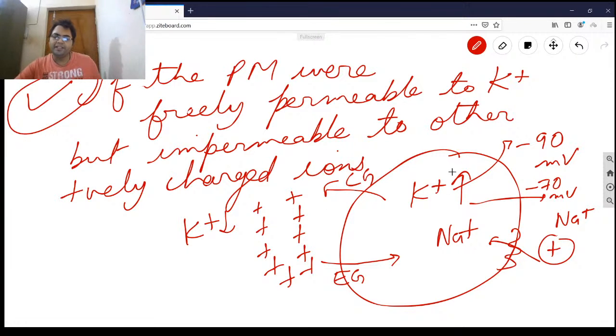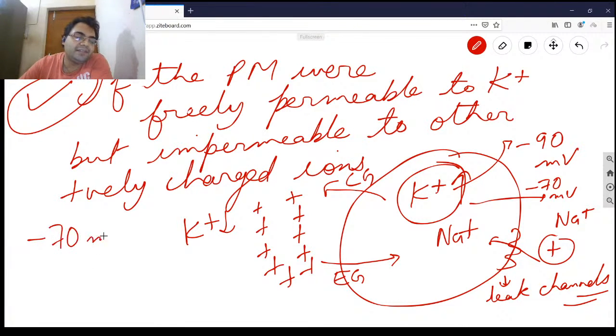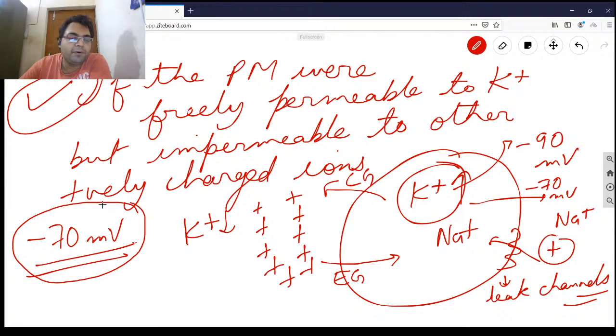Otherwise, it would have been equal to the equilibrium potential for potassium ion. It would have been equal to that. But the membrane is not impermeable to positively charged ions because Na plus keeps on coming in through the leak channels. Leak channels are always open to that specific ion, regardless of the situation. If it is higher in concentration, it will let it come through its concentration gradient, always open like that. So this is why the membrane potential is minus 70. That is how I gave you the answer why the resting membrane potential is minus 70.